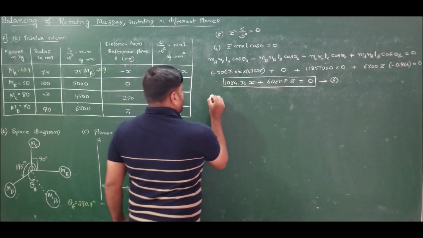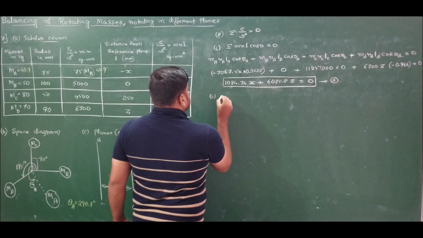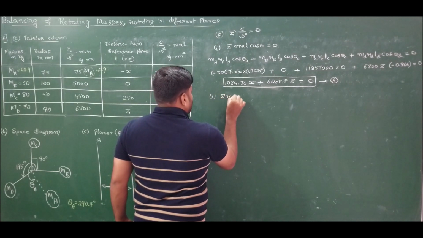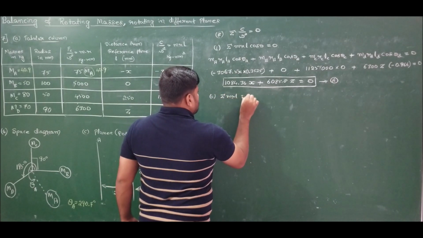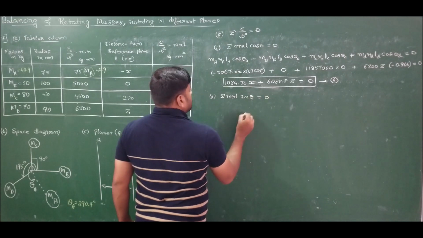Next, I move to the second one, the sum of MRL sin theta must be equal to 0.